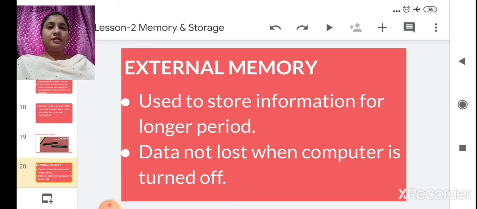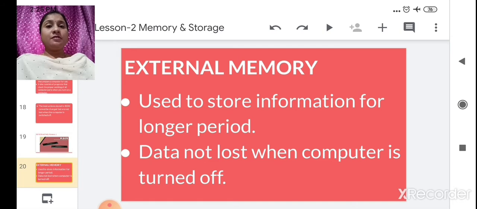Before we go further, we will see what we have read in the previous class. We learned about internal memory, which is also known as primary memory or main memory. So, what is the use of this internal memory?